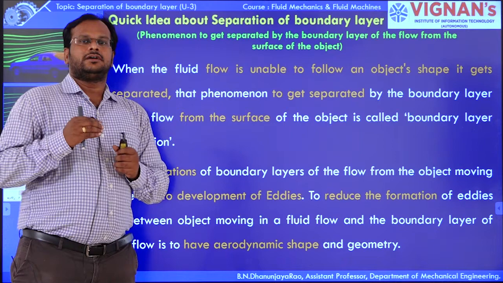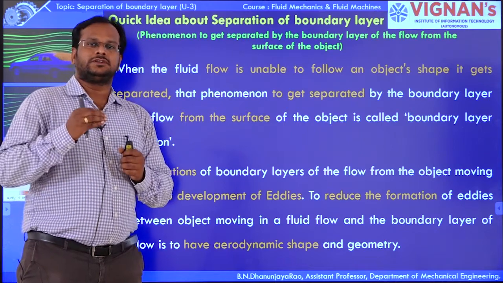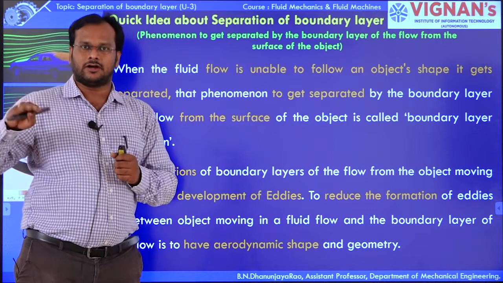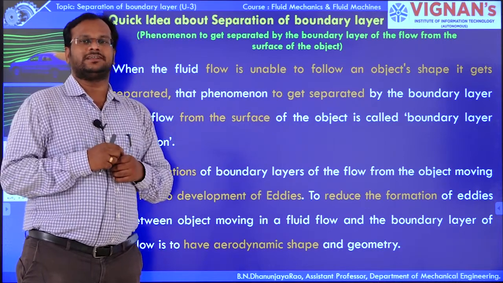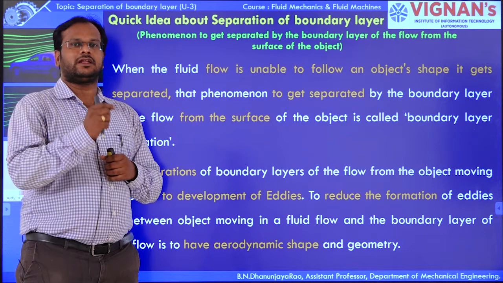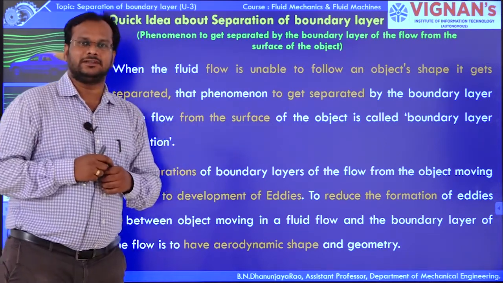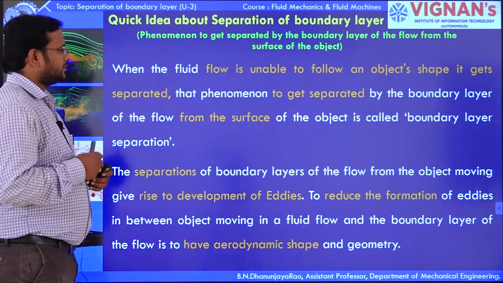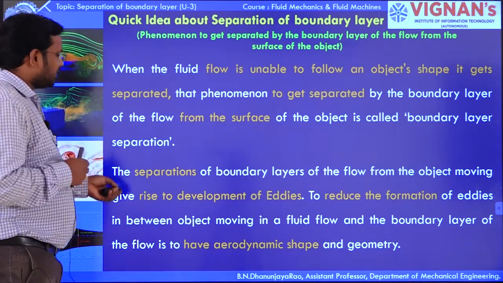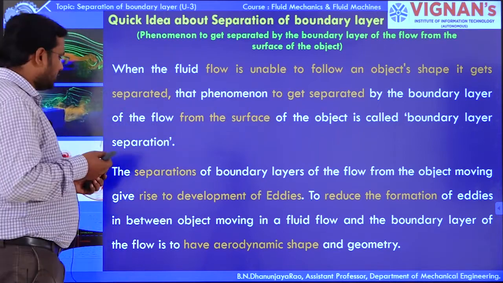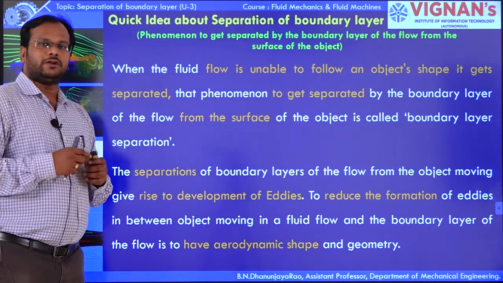Whenever the fluid layer does not follow the shape of the particular object, separation occurs at that point. The phenomenon of separation of boundary layer at that point is nothing but boundary layer separation. The separation of boundary layer from the surface of the object gives rise to the development of eddies.